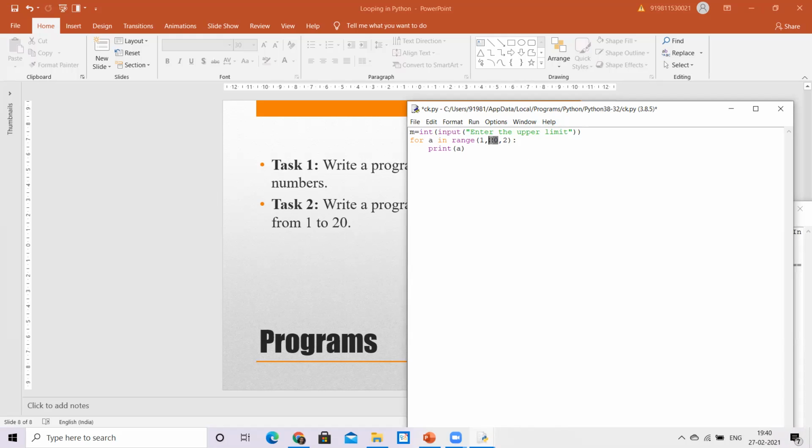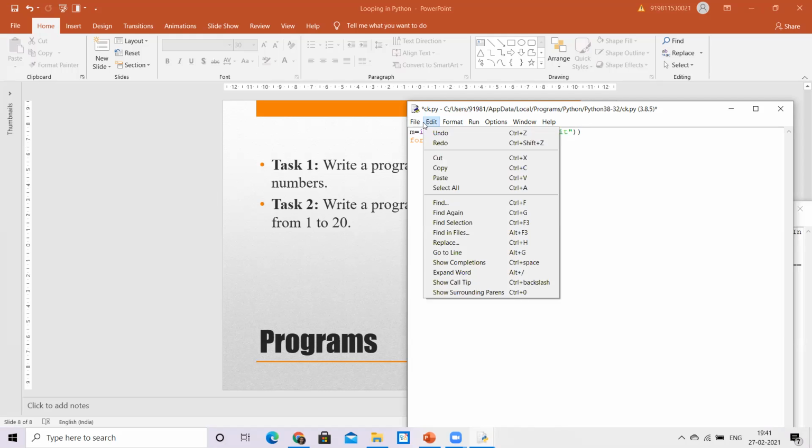Instead of 20, I just have to replace it by m. And now because I don't know whether this upper limit the user is giving is an odd number or not, preferably make it m plus 1, so that if m is an odd number, it will print till m. If it is an even number, it'll go 1 plus and then not print that value. So my problem is solved.